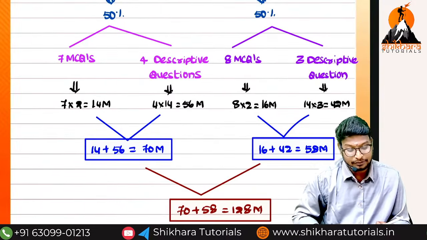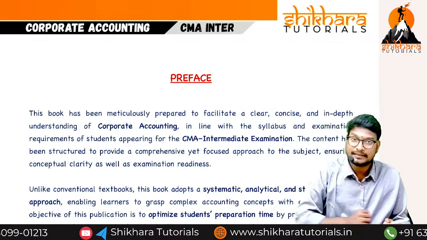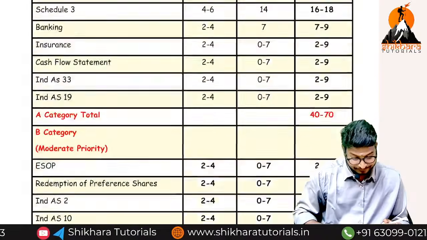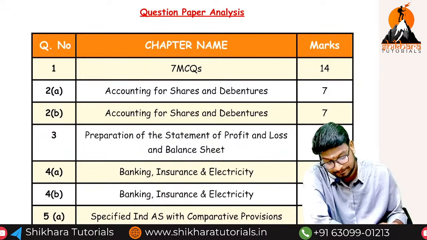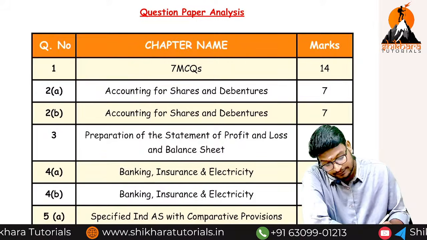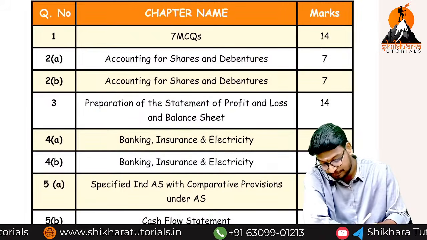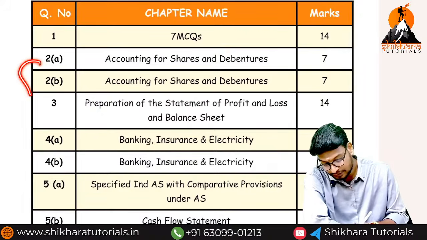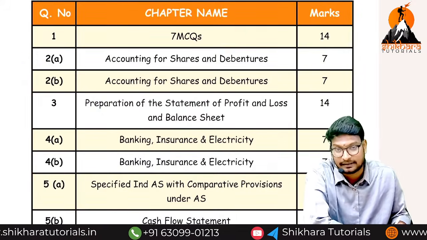Next, we have to see the question paper analysis. As today is the first class, we can go in a clear and simple manner. I have already discussed how many MCQs they will give: 7 MCQs for 14 marks. Then after that, question numbers 2, 3, 4, 5. Totally 4 questions are fully dedicated to corporate accounting itself.